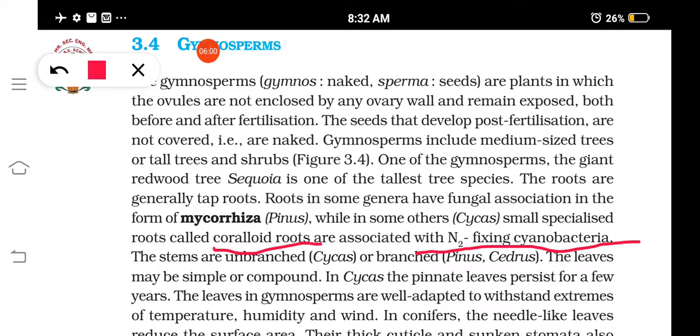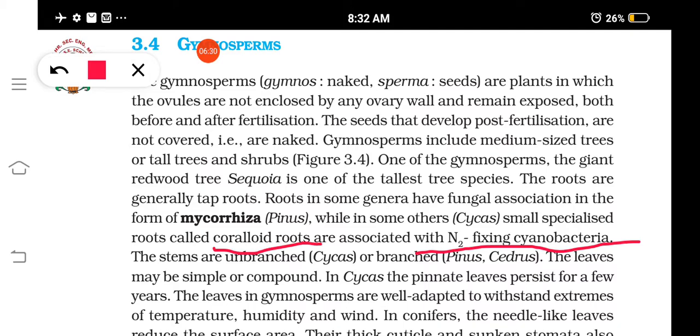Is it clear? Then the stems, if you see, in some of them they are unbranched. Have you seen the plant Cycas which is there in front of our school's office? Okay, Cycas. Or it can be branched like in Pinus, Cedrus. So I have told you some names of gymnosperms. What are they? Cycas, Pinus. Okay, so all these are examples of certain